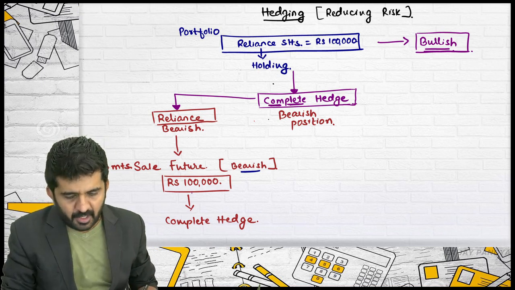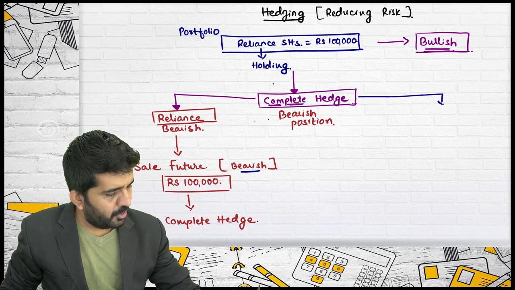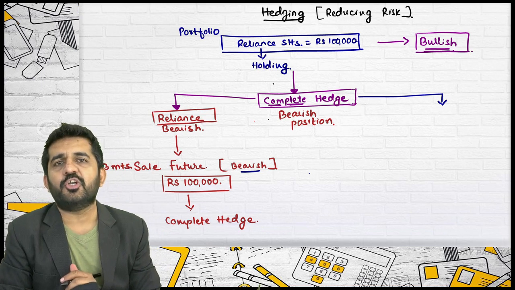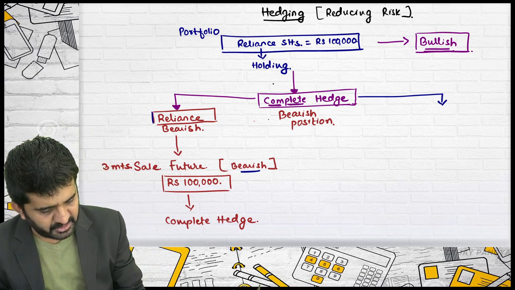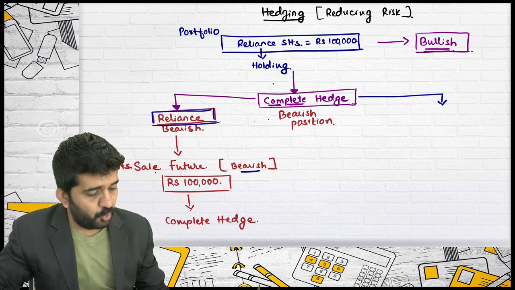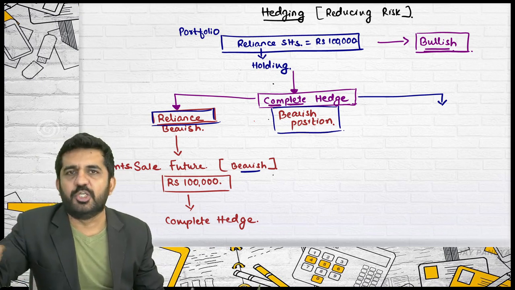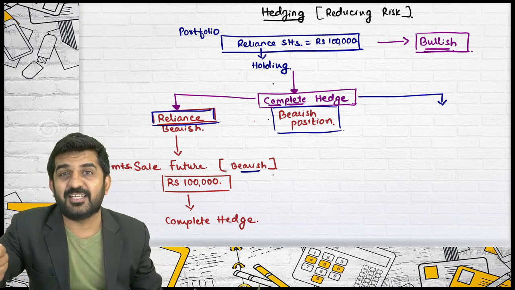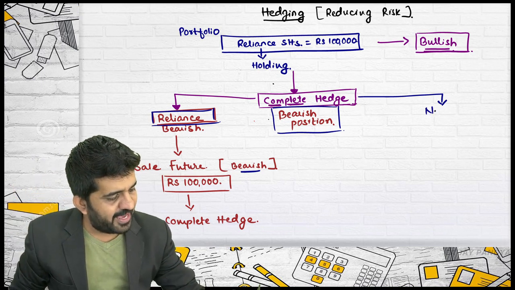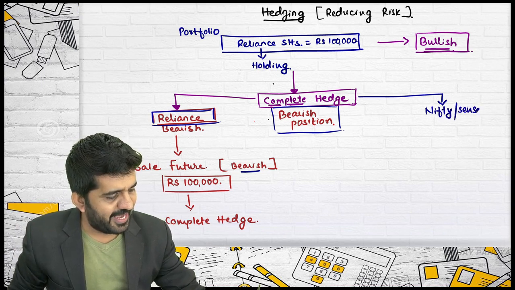Point number 2: complete hedge. Try to understand, sometimes hedging is not done by the same security. See, this is the same security. But to hedge, believe me, you will have to take a bearish position. You cannot again take a bullish position in the market. You will have to compulsorily take a bearish position. And you are taking a bearish position in Nifty or Sensex.